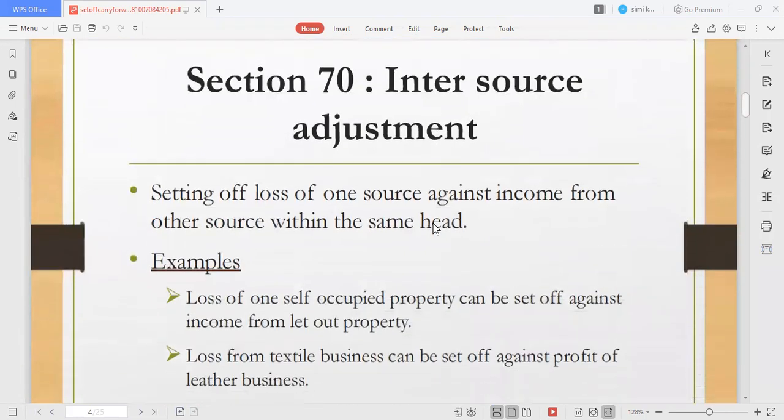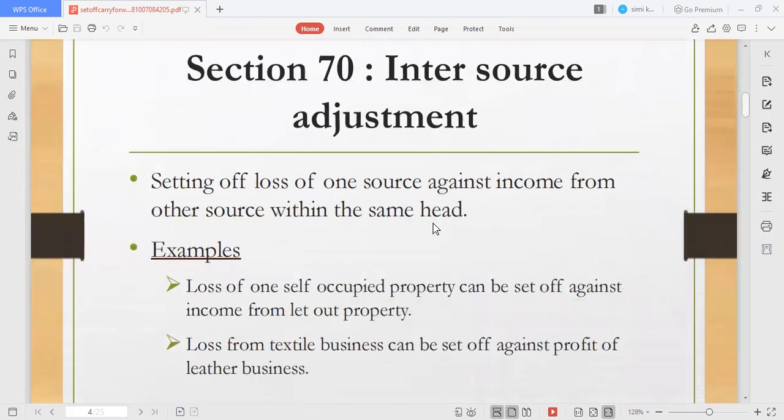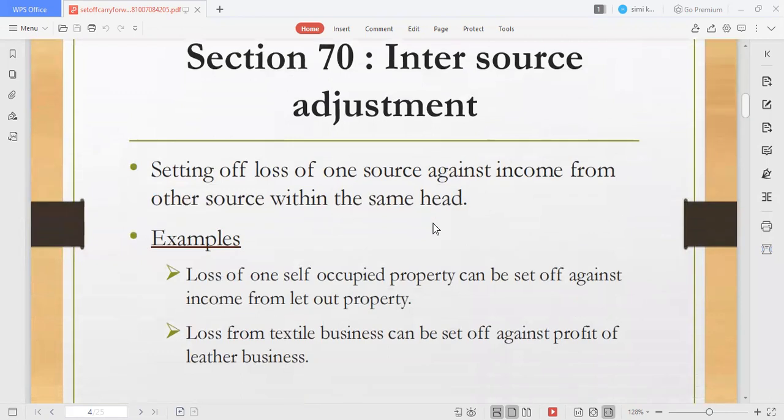Section 70 relates to inter-source adjustment. What does it mean? It means setting off loss from one source against income from another source within the same year. You're not adjusting your loss against the other head's profits. You're adjusting your loss against the similar head's profit.